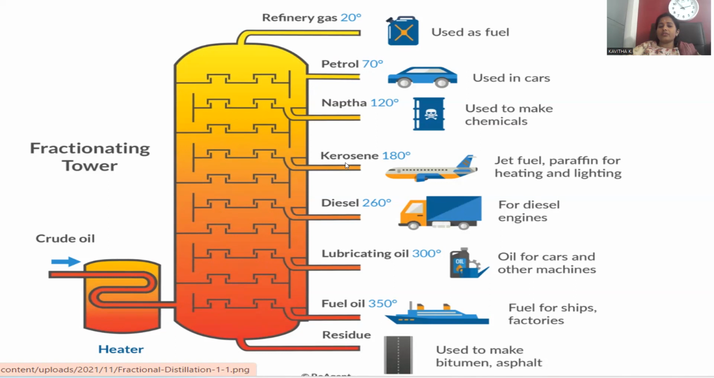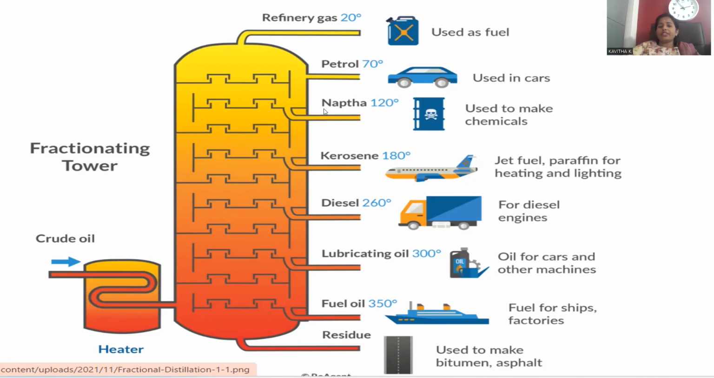And move on to kerosene. Kerosene is obtained at a temperature of 180 degrees, its boiling point being near to this. So at 180, whatever kerosene fraction is collected, we can use as jet fuel, and paraffin for heating and lighting purposes. In earlier days, whenever power connections were not there, kerosene was the fuel to illuminate. Jet fuel too comes from it, so whatever flies in the air is fueled by this kerosene.